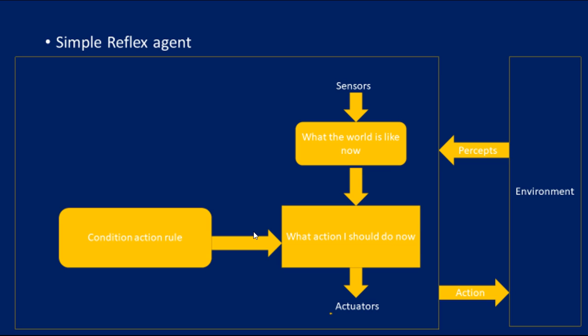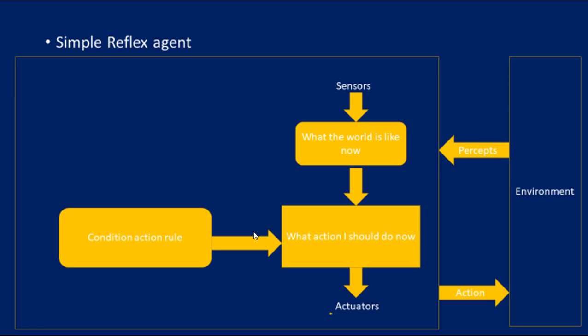The simple reflex agent, as the name itself says, is a simple one. The problem with using the simple reflex agent, as we said earlier, is that it has very limited intelligence. Based on the condition only, it is going to act. They don't have knowledge of the non-perceptual part of the current state.